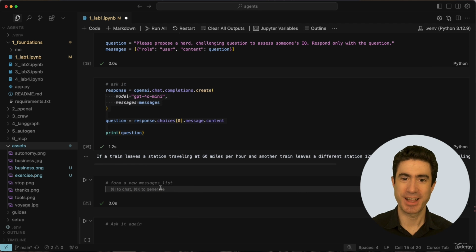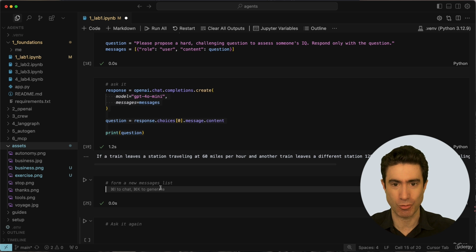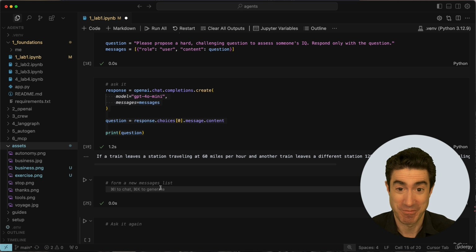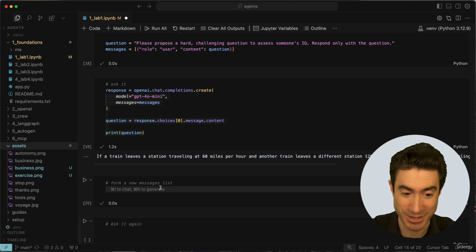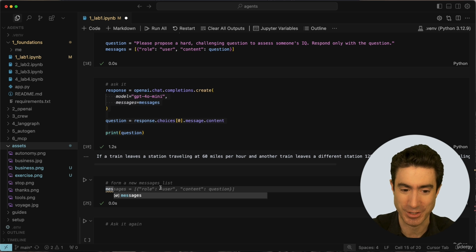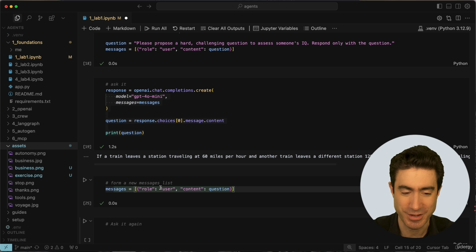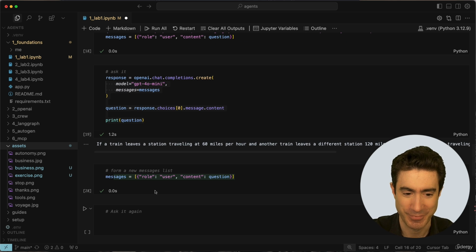So what we're going to do now is we're going to take this question and we're going to make a second call to an LLM to answer the question. And that's why I describe this as an agentic pattern, because it is making multiple calls. We are orchestrating multiple calls to LLMs to solve a bigger problem. And so it's going to be relatively easy. We're simply going to continue this by, again, making another messages. Look at how Cursor fills that in for us. Messages where the role is a user and the content is that question. Great, let's run that. That is now messages.